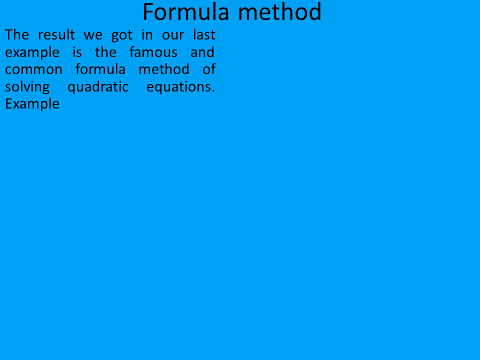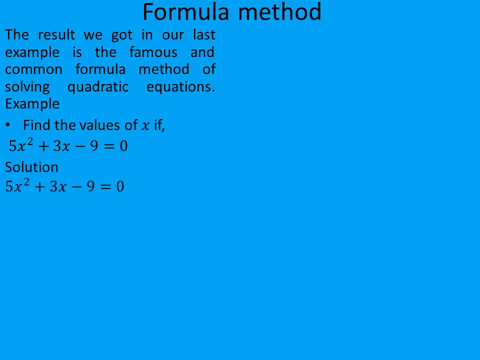Let's take an example. Find the value of x if 5x squared plus 3x minus 9 is equal to 0. Solution: 5x squared plus 3x minus 9 is equal to 0. Here, our a is equal to 5, b is equal to 3, and c is equal to minus 9.